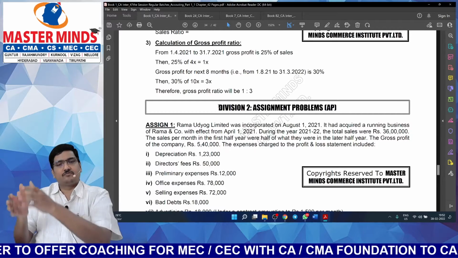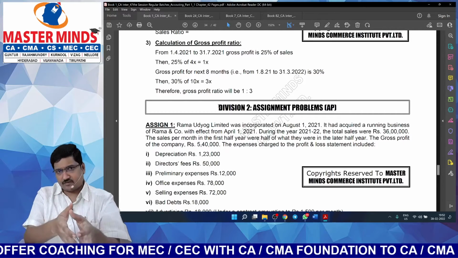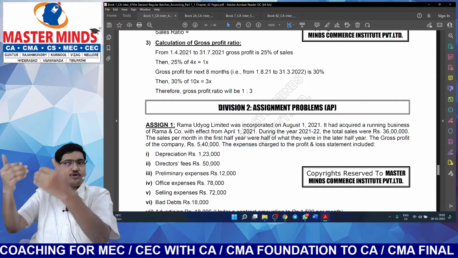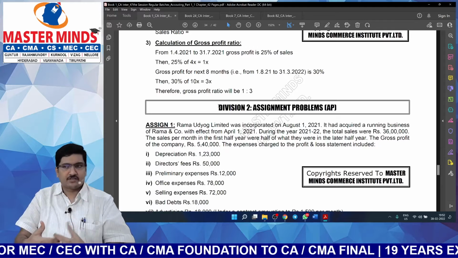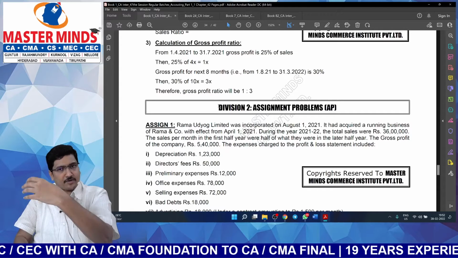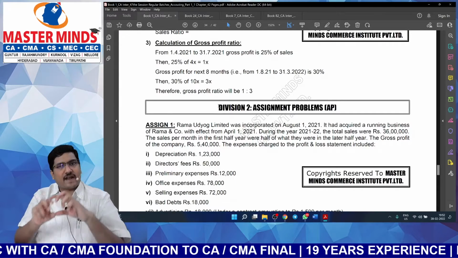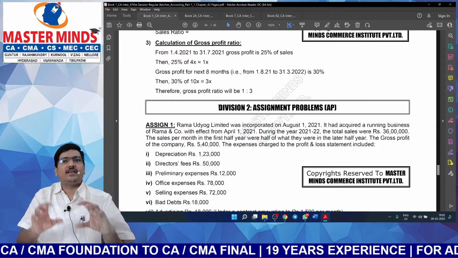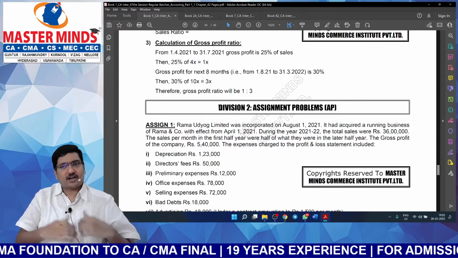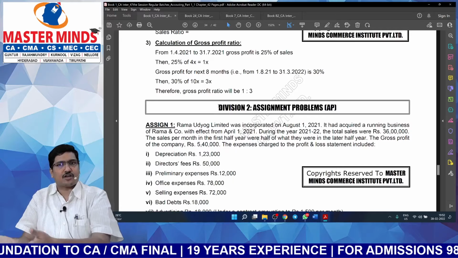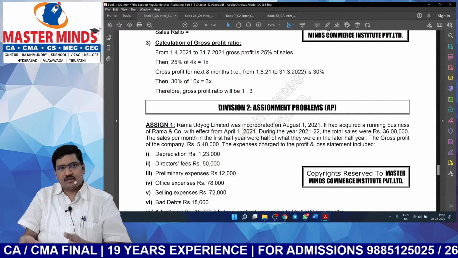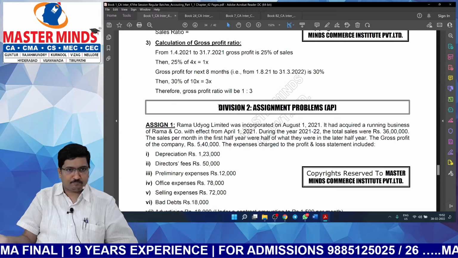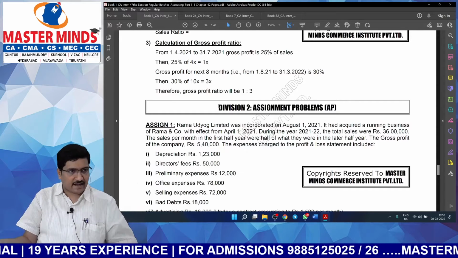So let us assume Divya is preparing for this chapter and she will try to figure out all the important points in all the assignment problems. She will prepare this chapter, she will prepare all the assignment problems, and she will identify the important points in each of the assignment problems. And after that, she can share such knowledge with Gayatri. So, and Gayatri can do a similar job in advanced accounting and can share that knowledge with Divya. With that, you can save a lot of time.